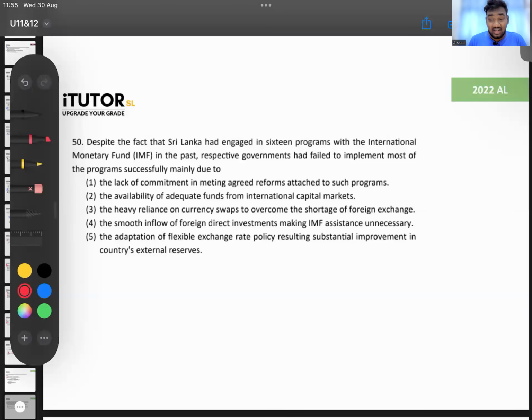Question 50. Despite the fact that Sri Lanka had engaged in 16 programs with the IMF. See again, the current context right now. This is what I want you all to think about, guys. Have we got the IMF money in 2022? No. When did we get the IMF money? This year. But they asked about the IMF last year. So this is why knowing what is happening in the country is important. Where are we headed? What will happen? In 2022 we had not gone to the IMF yet, in the sense we had not got the money yet from them.